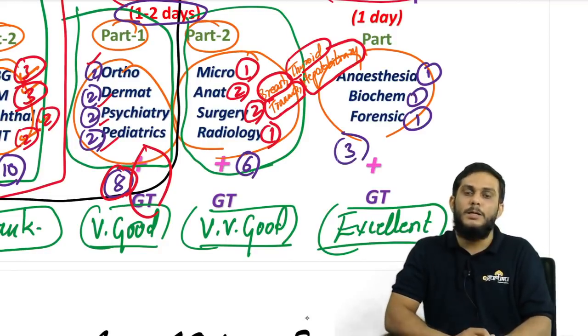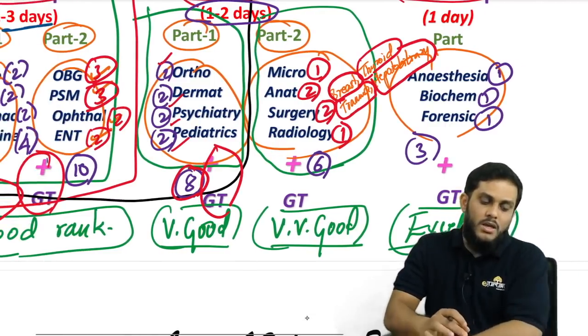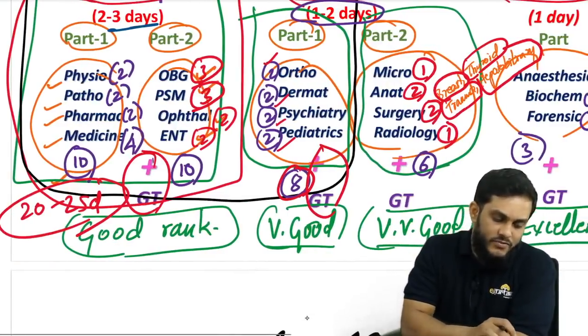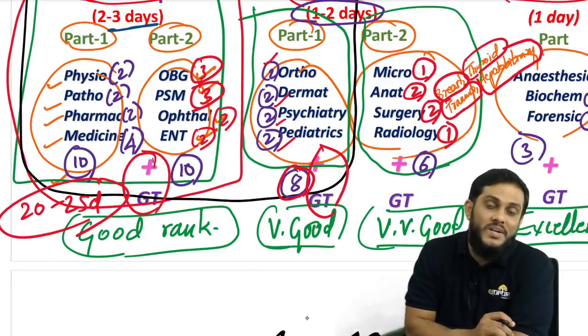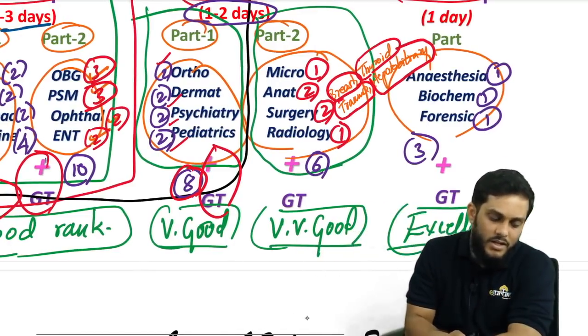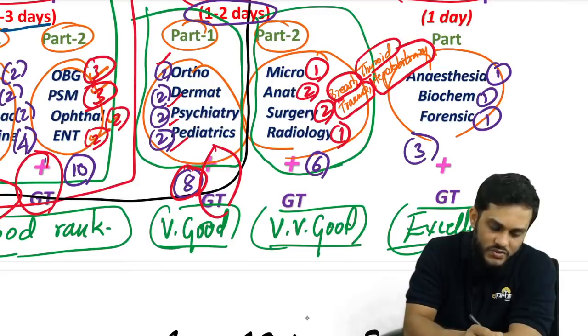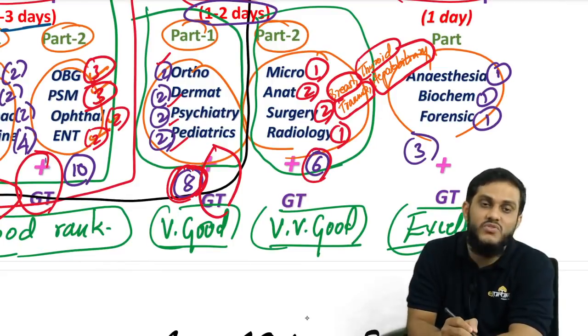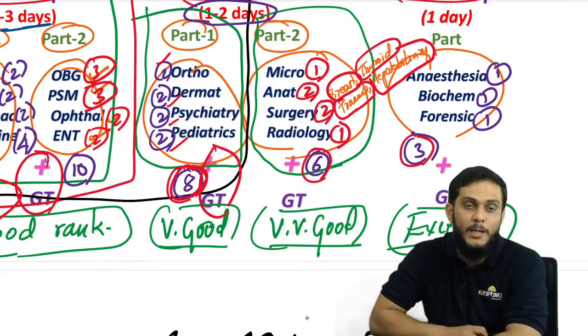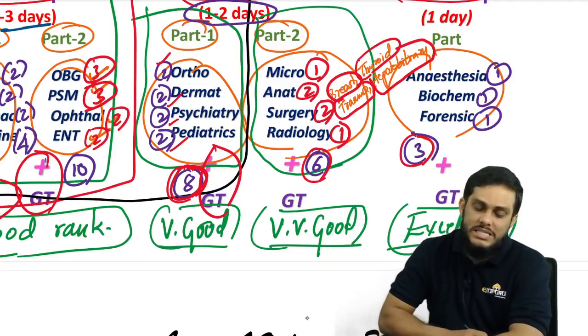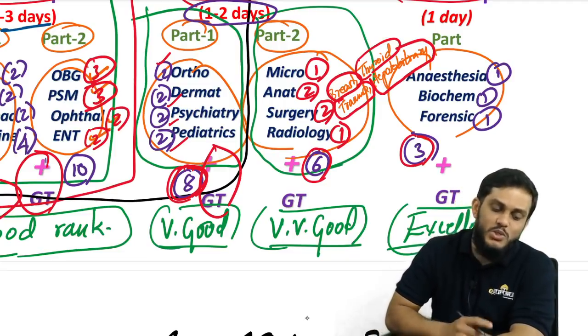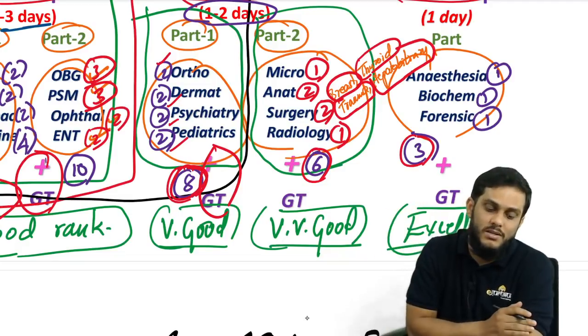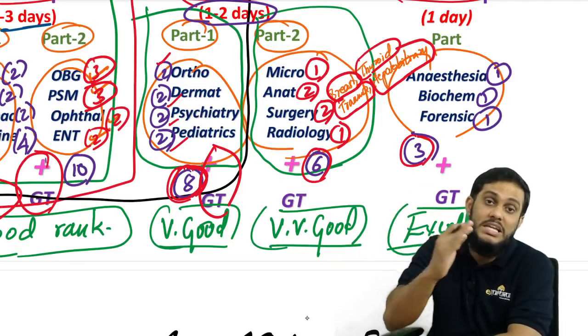spending 3 days here. So other than the first 8 subjects for which you are spending 20 to 25 days, you should not change the number of days for these subjects. 8 plus 6, 14, 14 plus 3, 17. So in the 17 days, you are finishing the 11 subjects.